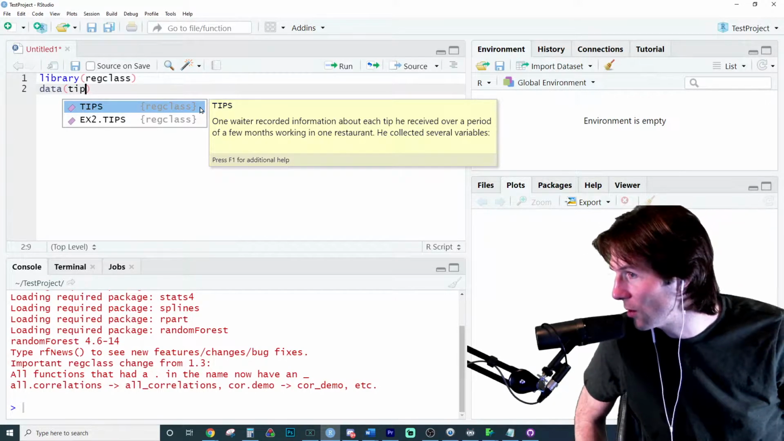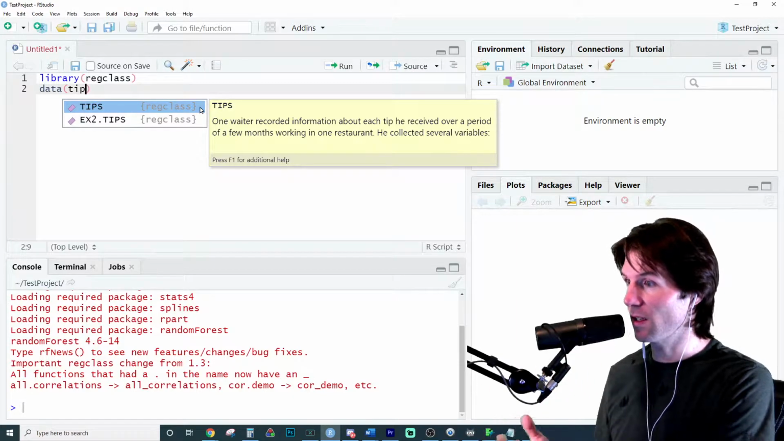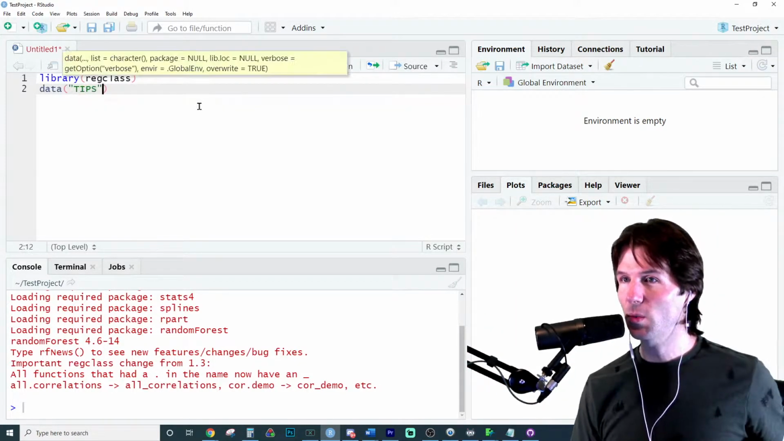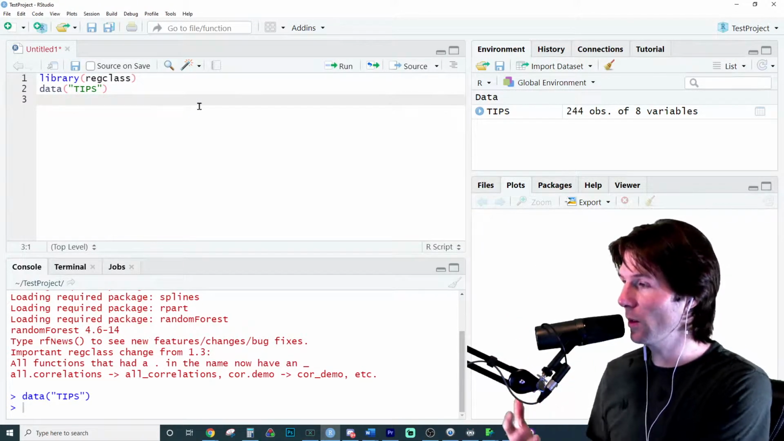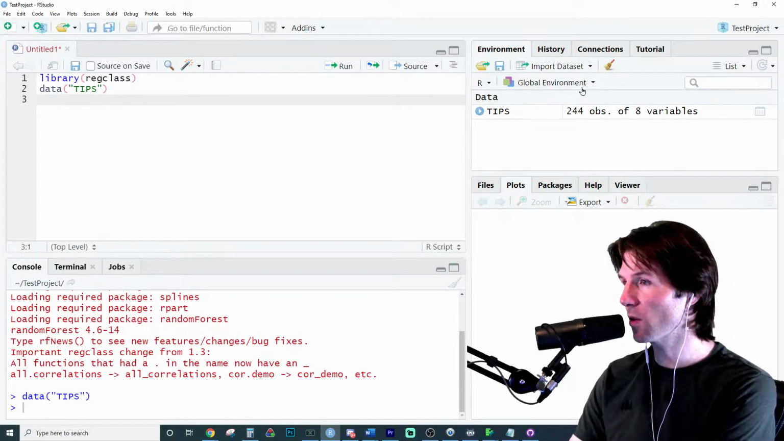So you need to make sure to load in data that is in libraries. Like this library has data inside of it. You walk into the library, like, oh, there's some data over there. This will load the data set up here in the brain of R. So now tips has been loaded in, and tips was in the reg class library, which the libraries are also packages.